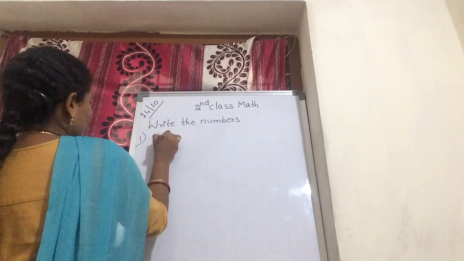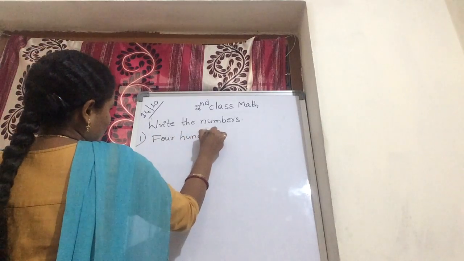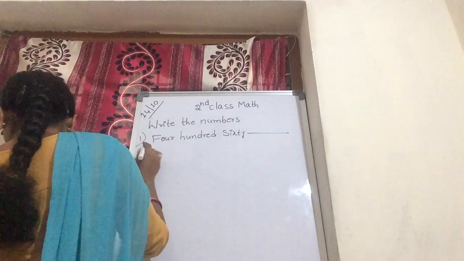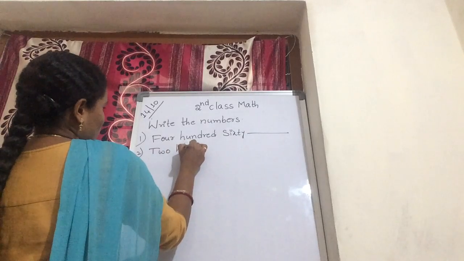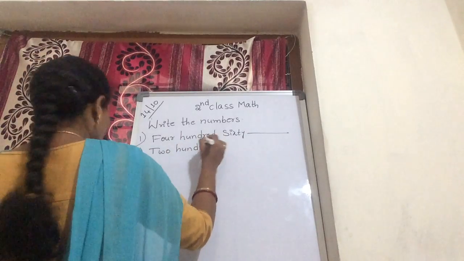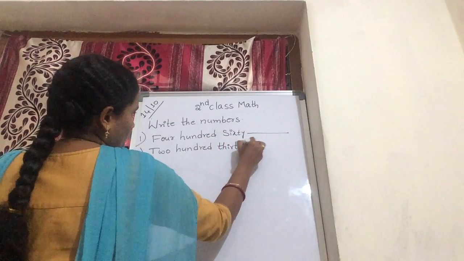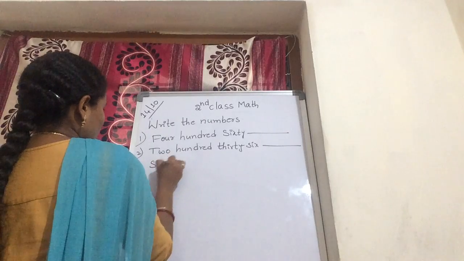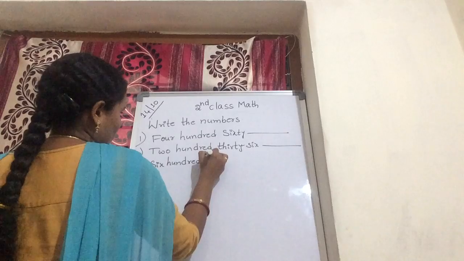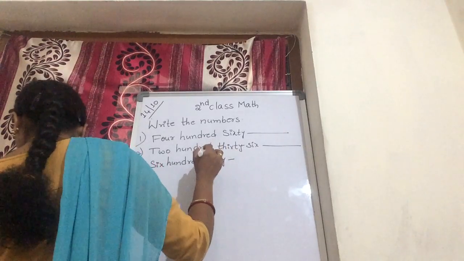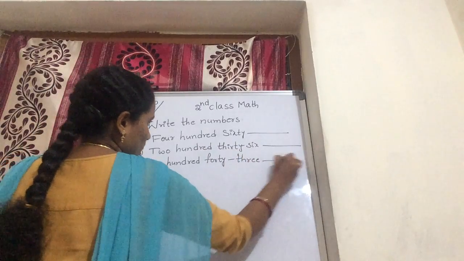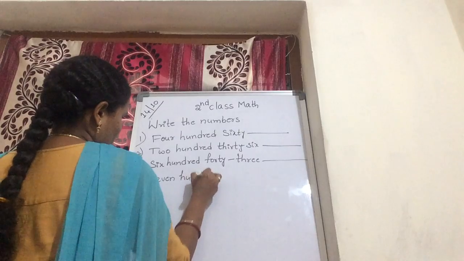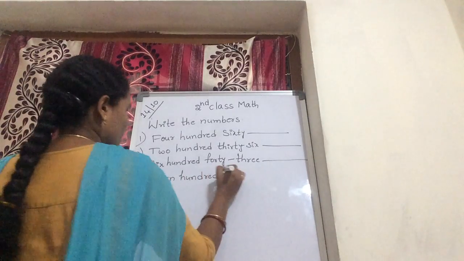Okay children, first one: 460, 236, 733.